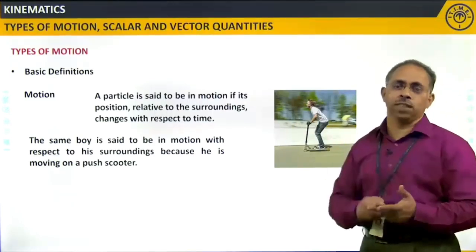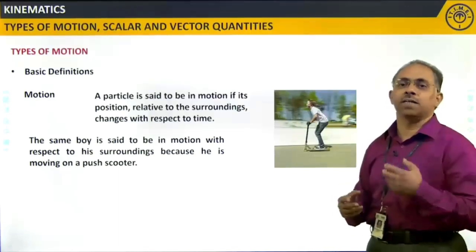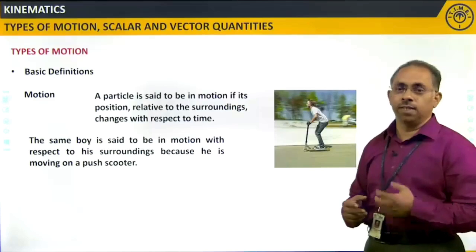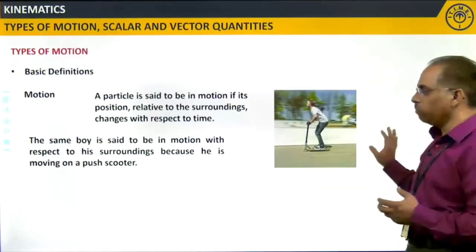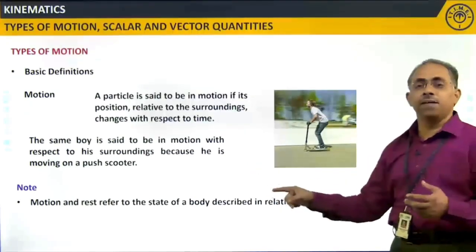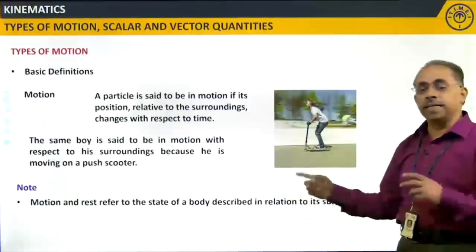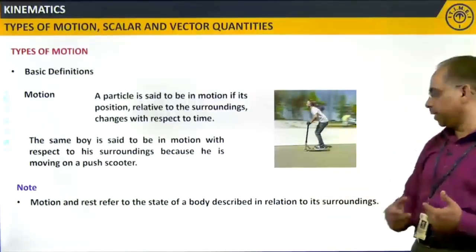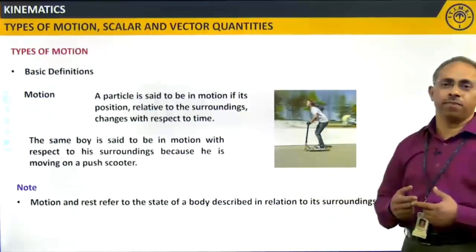With regards to motion, we do have certain important terms. Important note: motion and rest refer to the state of the body described with respect to the surroundings, in relation to the surroundings.